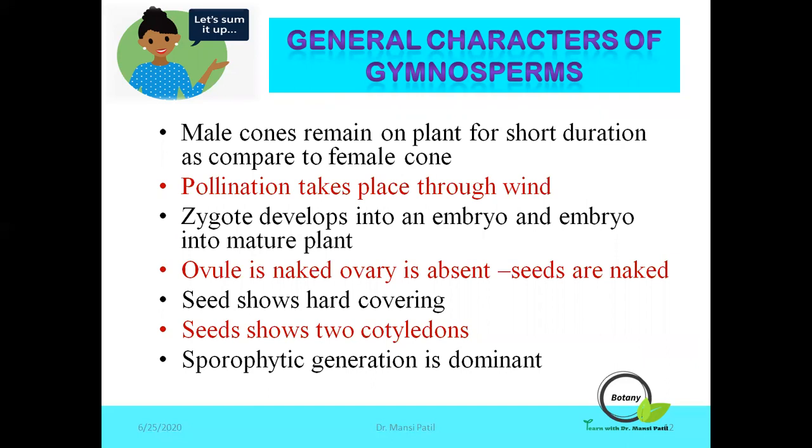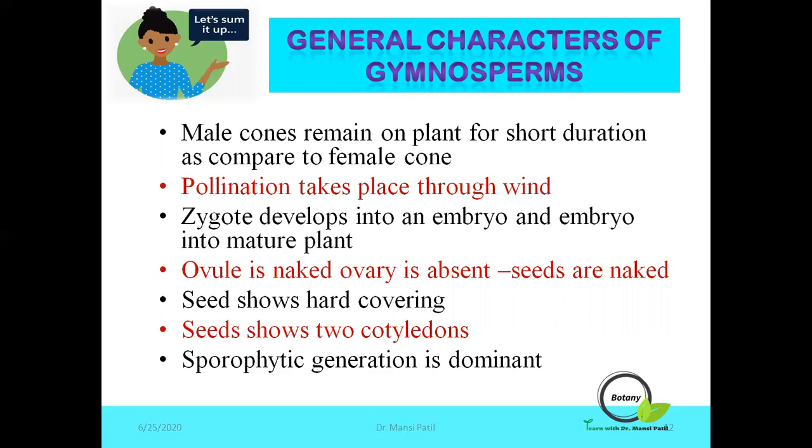The pollination in gymnosperms is known as anemophilous type, that is, pollen grains are carried with the help of wind. The zygote develops into an embryo and the ovule into a mature seed. The ovule is naked, the ovary is absent, and seeds are naked.